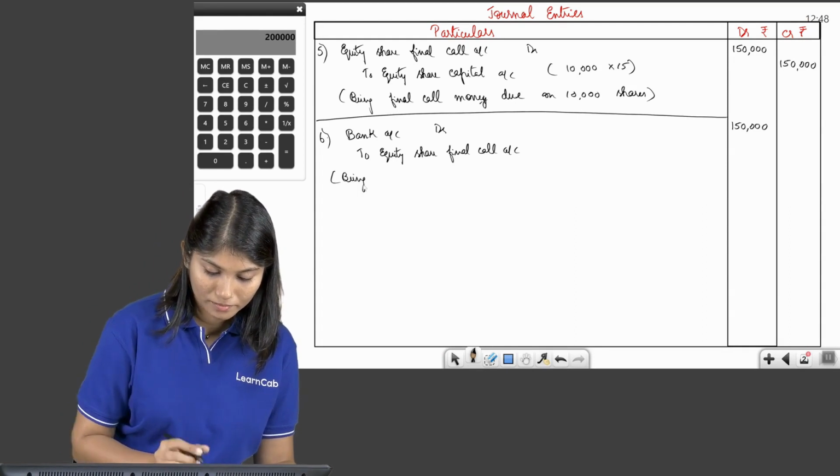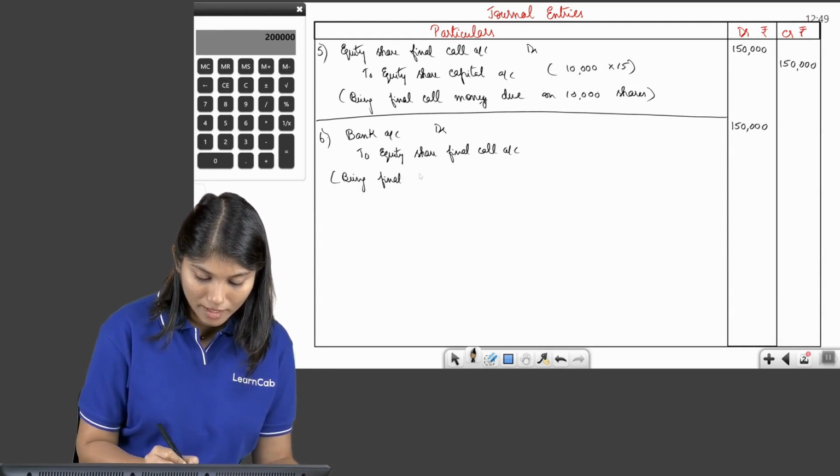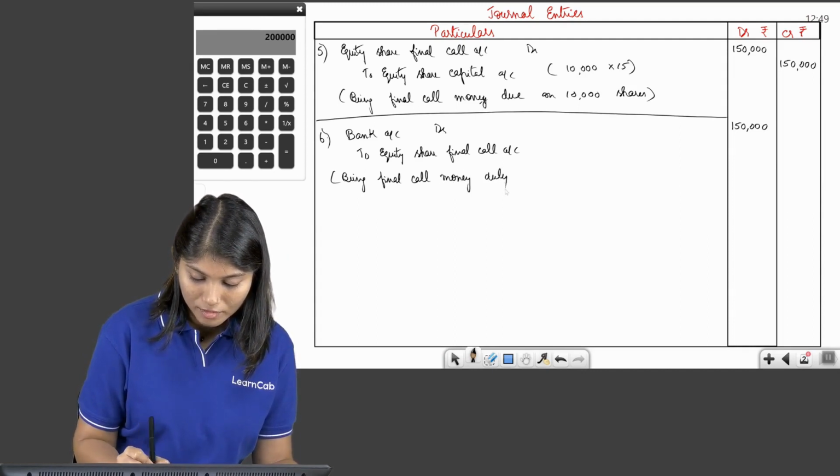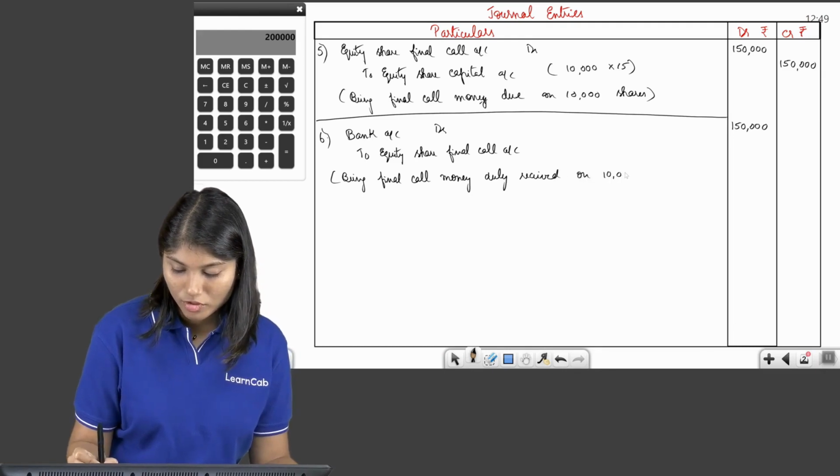being final call money duly received on 10,000 shares.